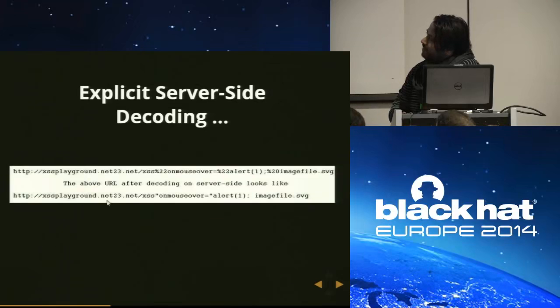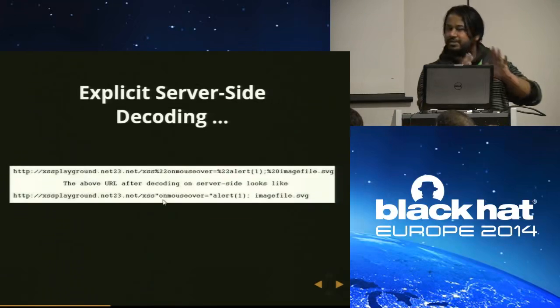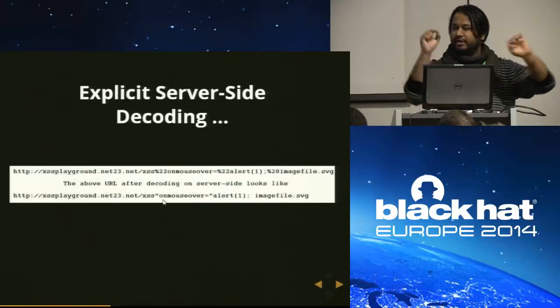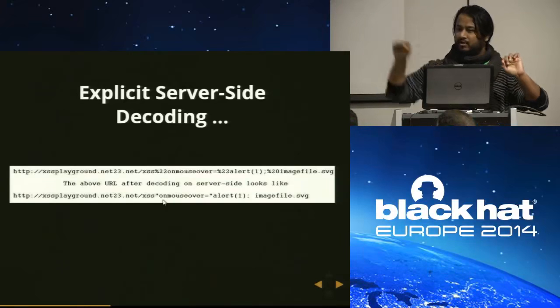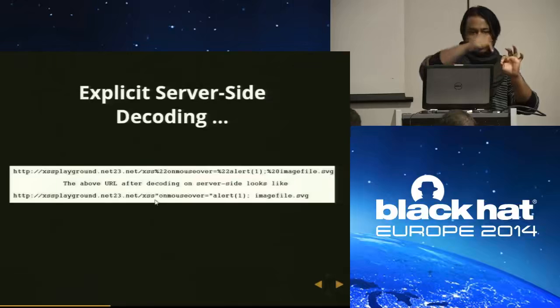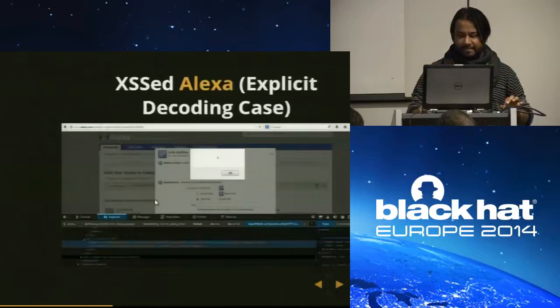Then after decoding, the application sends the URL back to the browser. And in the browser, this will be part of the image source attribute. Image source has double quotes around it. It means that the first double quote after this XSS will simply break the source attribute and JavaScript can be executed. Now I'll show you an example.